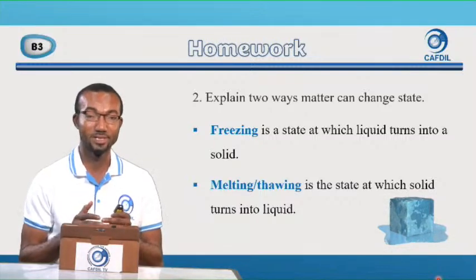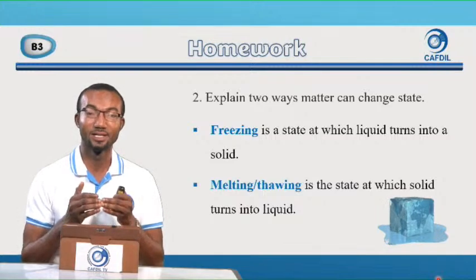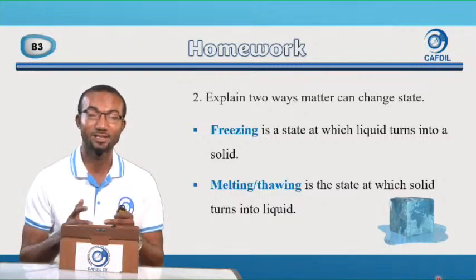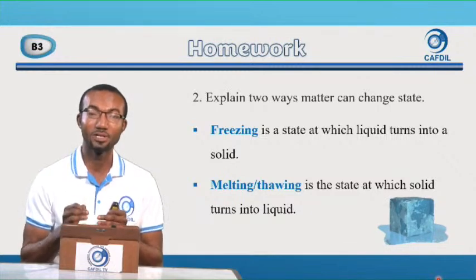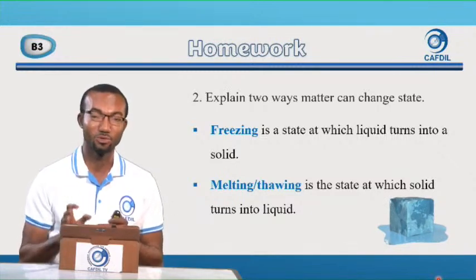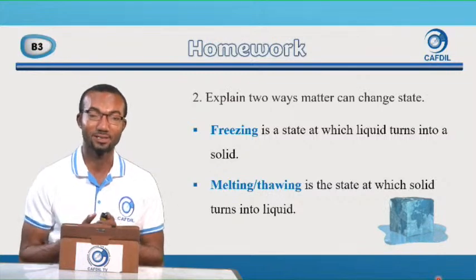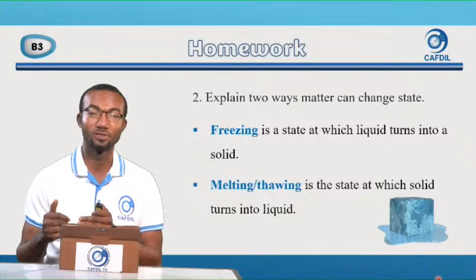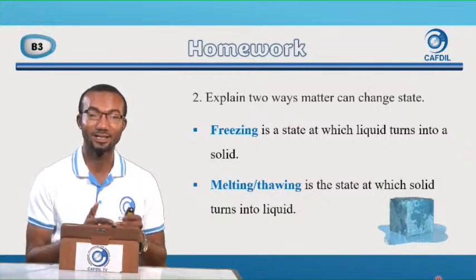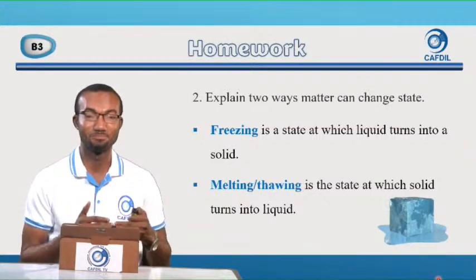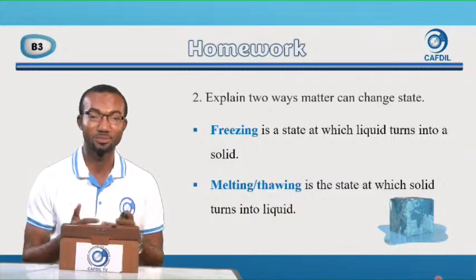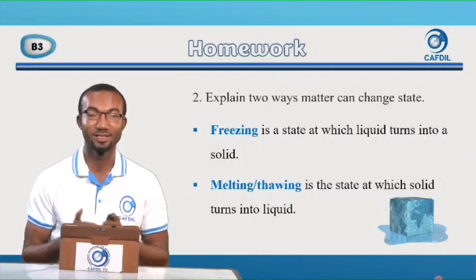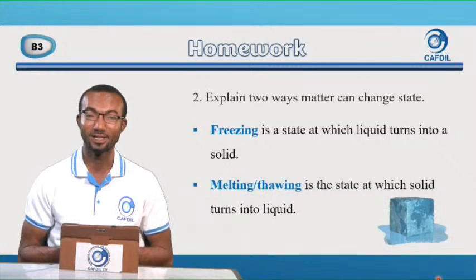In that lesson, we said that melting occurs in the presence of heat, and thawing occurs only to iced products or iced substances. So iced substances thaw into liquid, and other solid substances melt into liquid in the presence of heat. Kate, I believe you did the work and you had all the answers right.